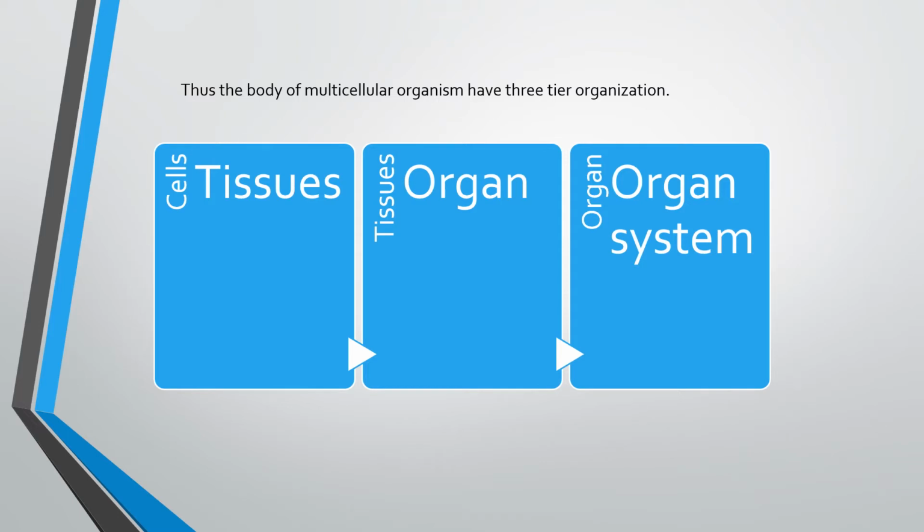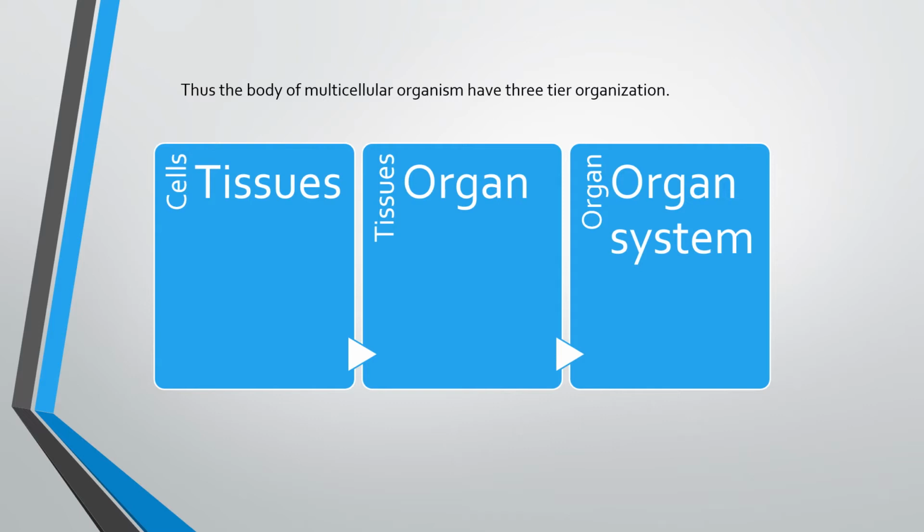As I told you before, the building block of any body is the cell. It means the smallest structure of any body is the cell. Initially we have cells only. When many cells come together, they form tissues. Then in the next step, when many tissues come together, they form an organ.